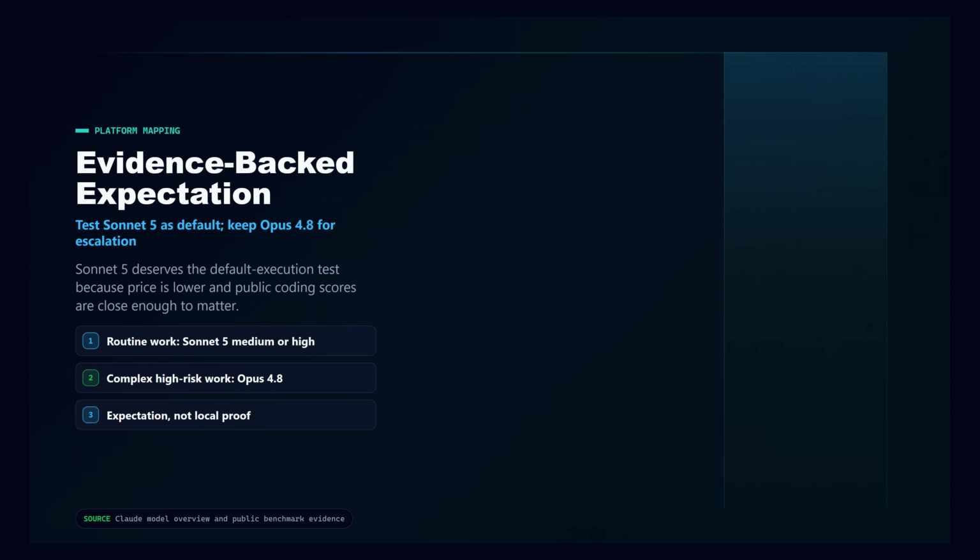My evidence-backed expectation is this. Sonnet 5 deserves to be tested as the default execution model, especially at medium and high effort, because its price is materially lower and its public coding scores are no longer in a different universe. But I would not retire Opus 4.8. I would keep it as the escalation model for complex, high-risk, long-horizon coding work.